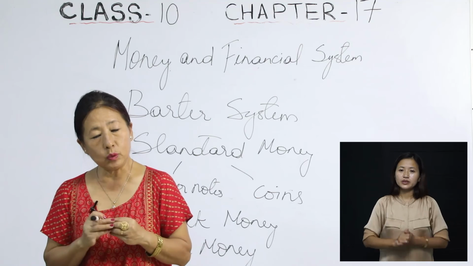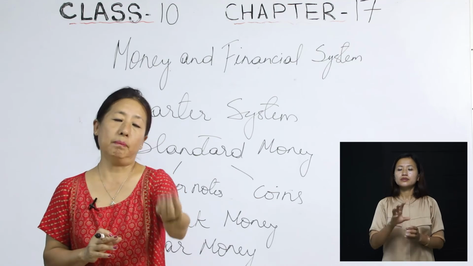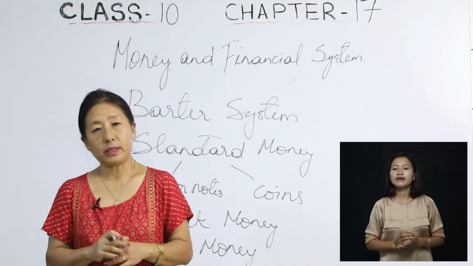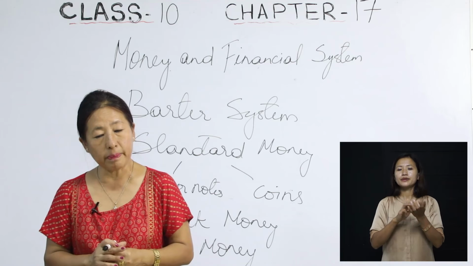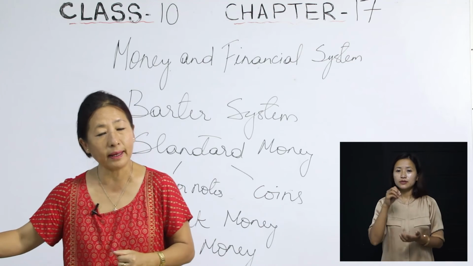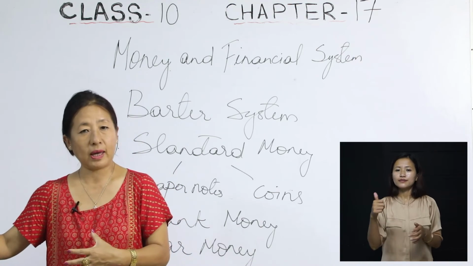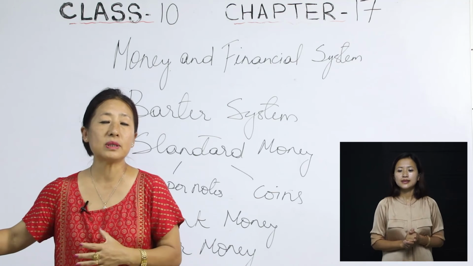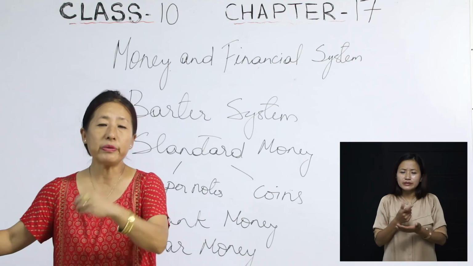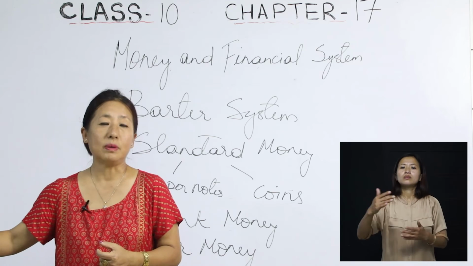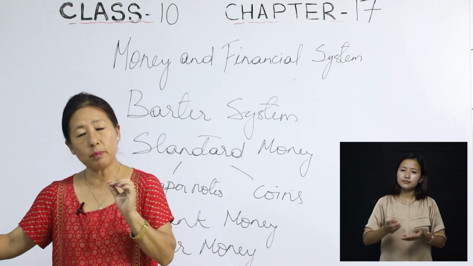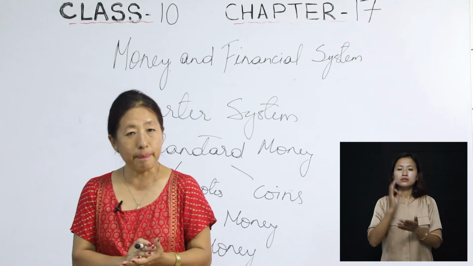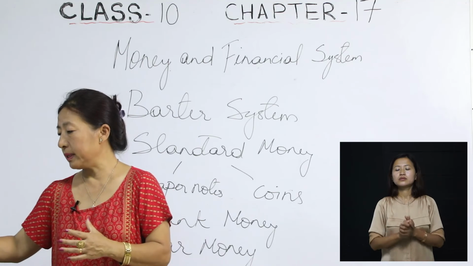And so what they do is, they will take credit from the bank. That is, they will take money from the bank, and after their harvest, okay? After the harvest is done, and after they are able to sell their goods and so on, they will repay the money to the bank. So that is one of the most important roles of the credit system for a bank, where they are helping the farmers.